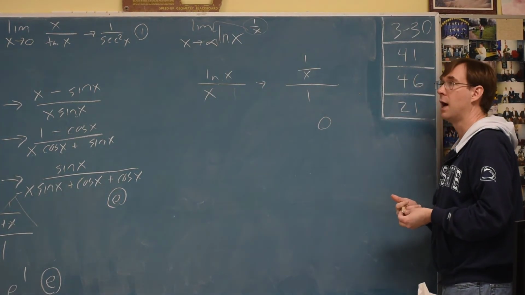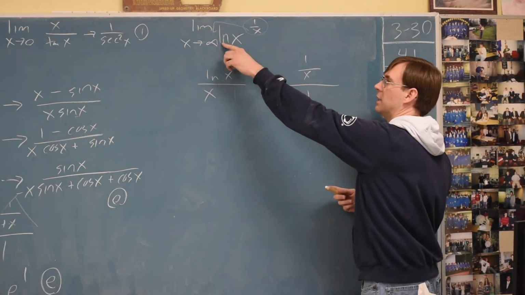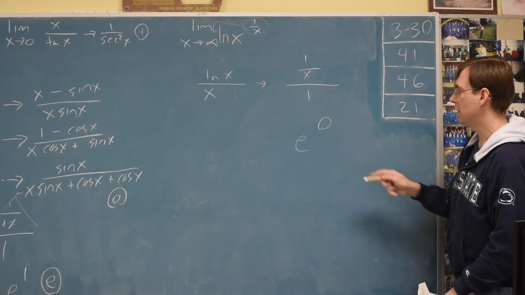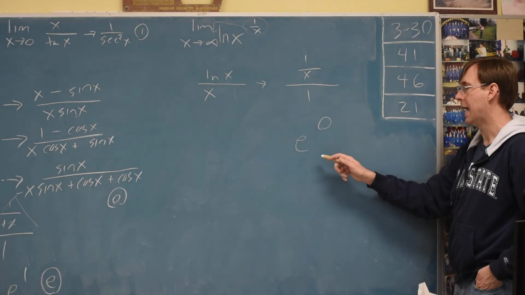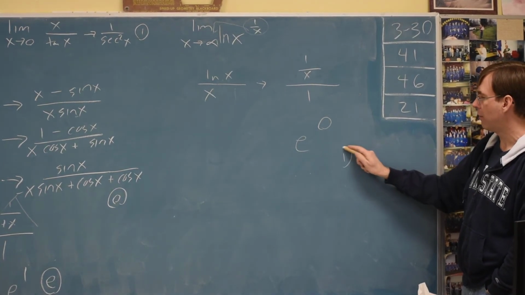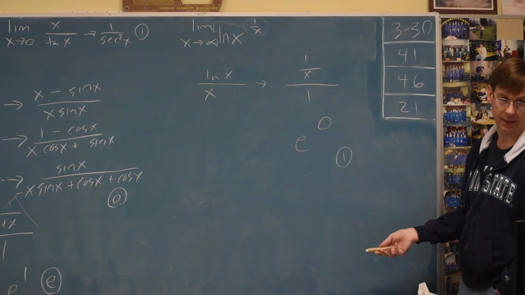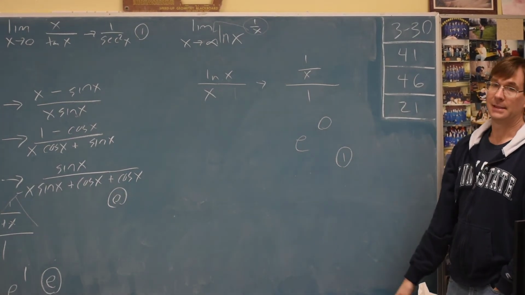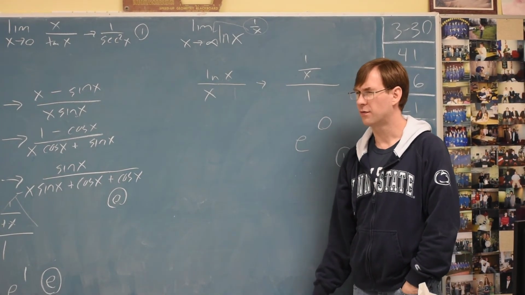And it feels like you're done, and you almost are. But since you did an ln at the beginning, we need to do an e to that power at the end. And anything to the 0 power is 1, including e. So that's 6-6. We're working on this first day's homework.